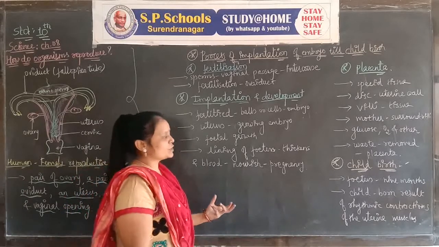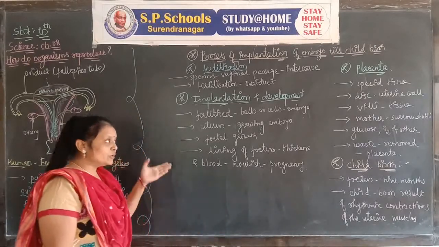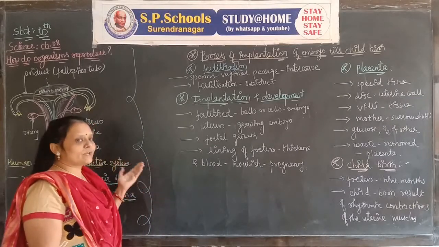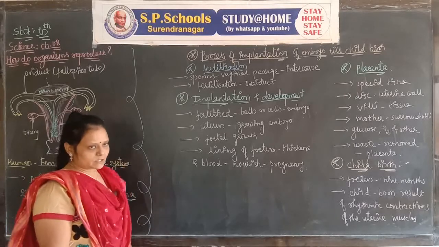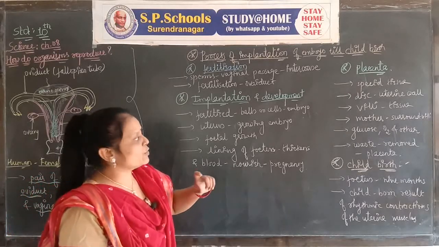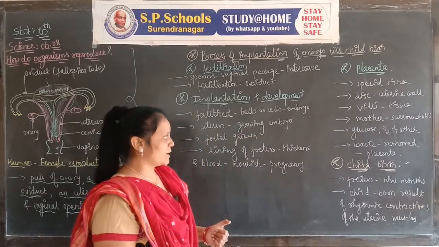It can be attached to and surrounded by the mother's body. Through the placenta, substances like glucose, oxygen and other substances can be transported from the uterus and uterine wall through the placenta.